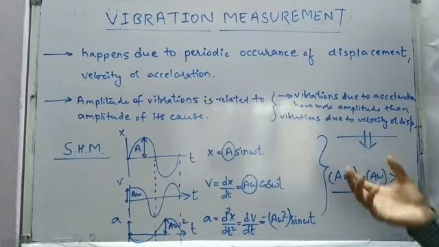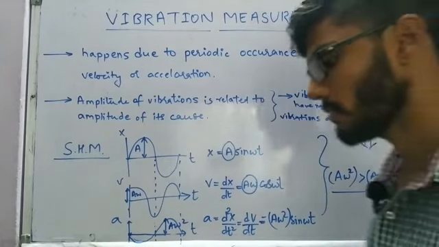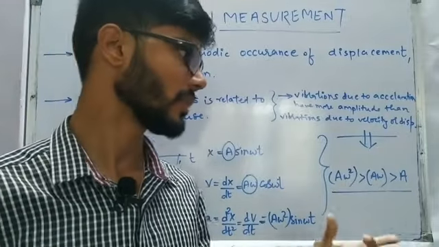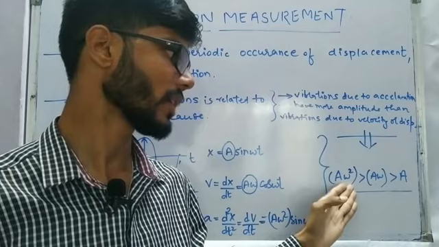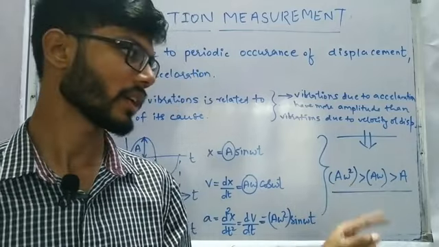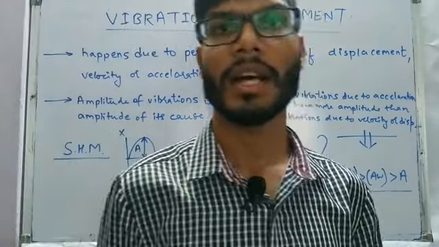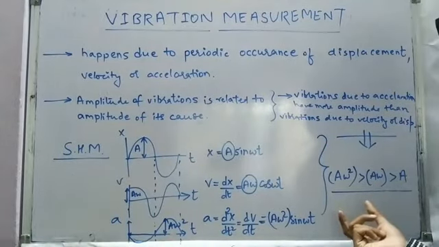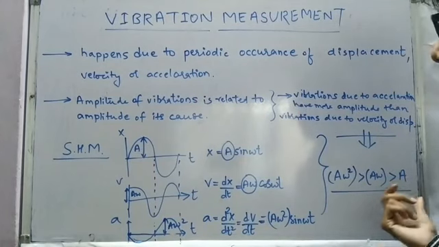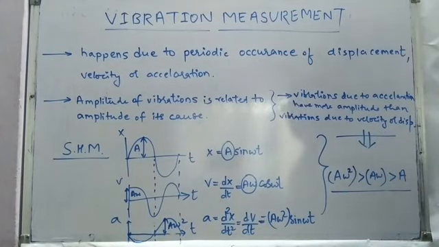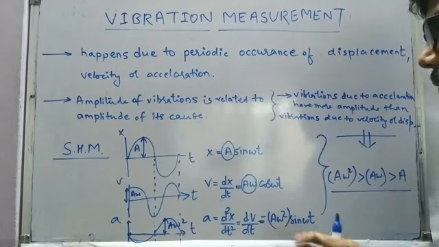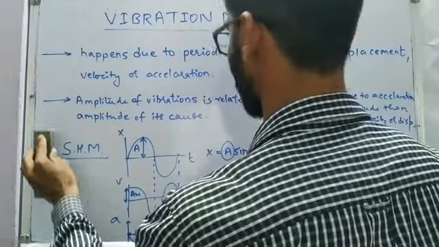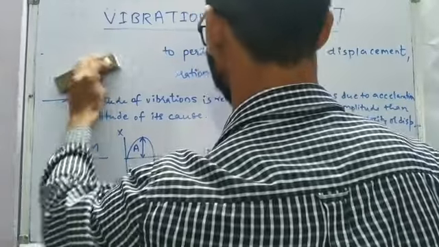and that due to displacement is going to be a. So vibration due to acceleration has more amplitude than that of vibration due to velocity or displacement, because omega square gets multiplied. Every time we differentiate, the omega term gets multiplied, and omega has a higher value. So the amplitude due to acceleration is going to be more than that of velocity or displacement. This is the basic idea, and we have to be very clear about it, because sometimes in GATE the questions can be asked even from the basic concepts.